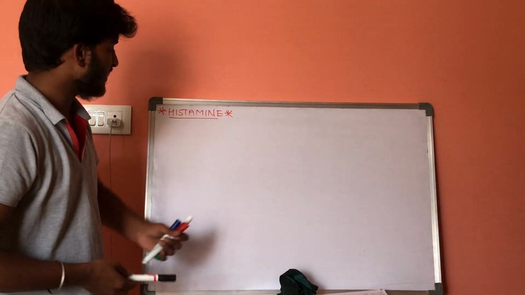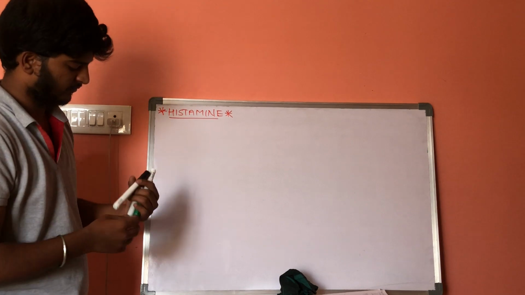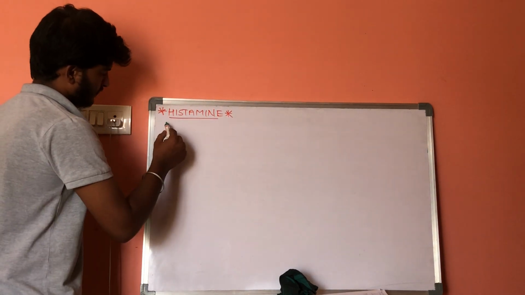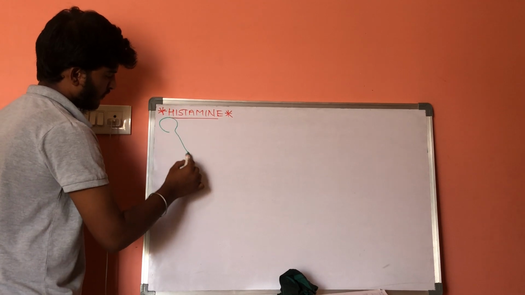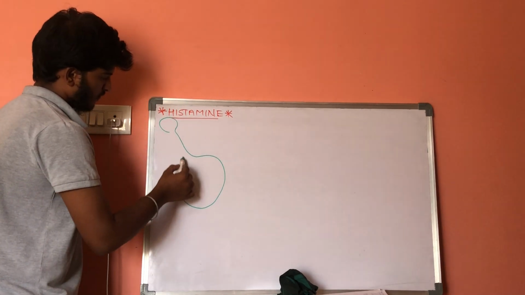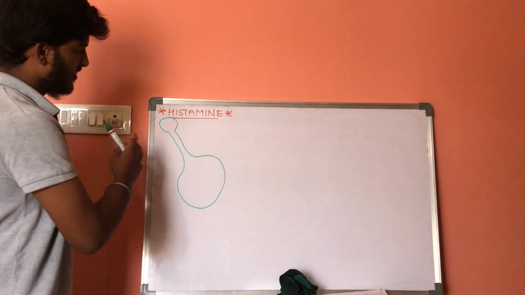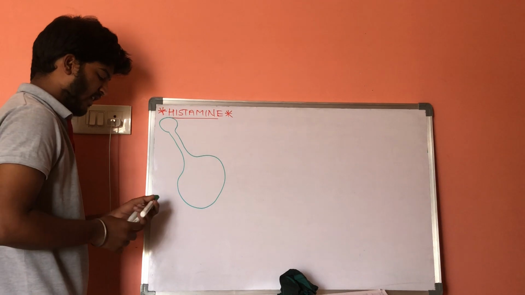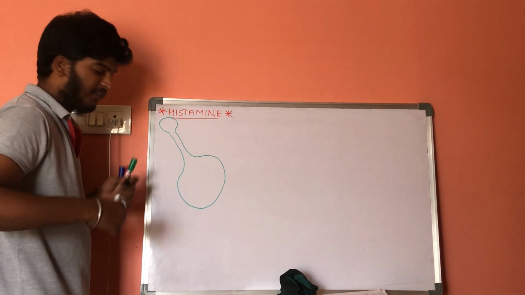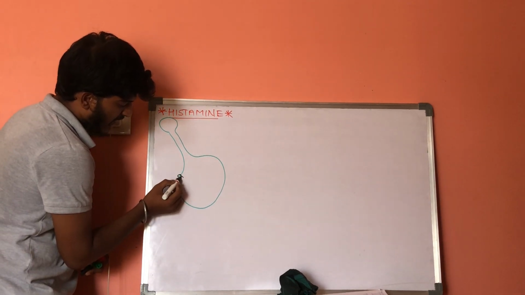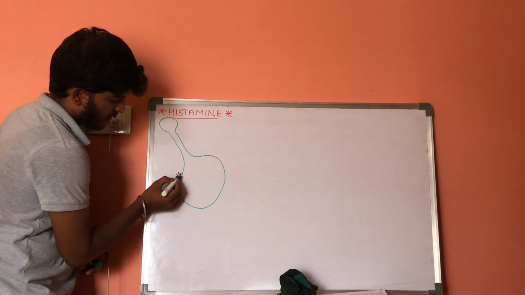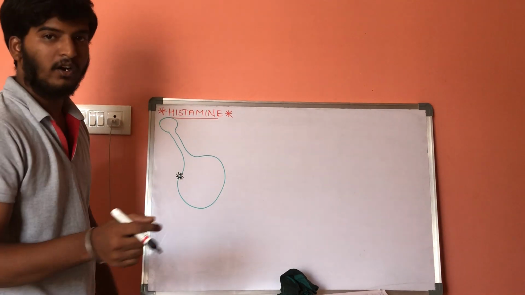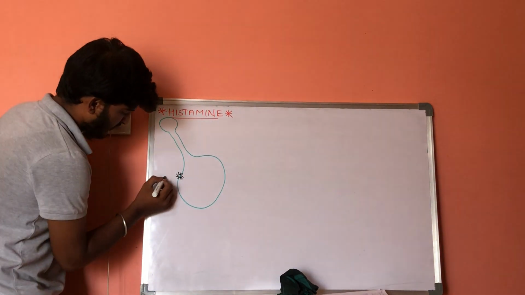Let us consider this is a neuron. On the surface of the neuron there are certain transporters present. These transporters are called histidine transporters.